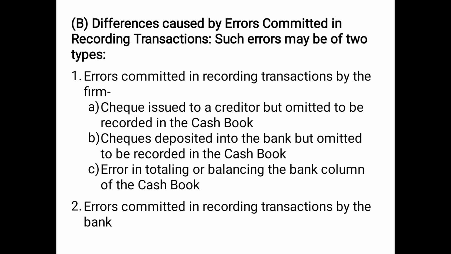The second error is the errors committed in recording the transactions by the bank. It may be that bank by mistake, instead of crediting 4,000, the bank has credited 400. Instead of debiting 5,000, the bank has debited 50,000. Maybe the bank has deducted interest twice, and so on. So errors committed by bank. So these were the causes of differences in the cash book and the passbook balance.